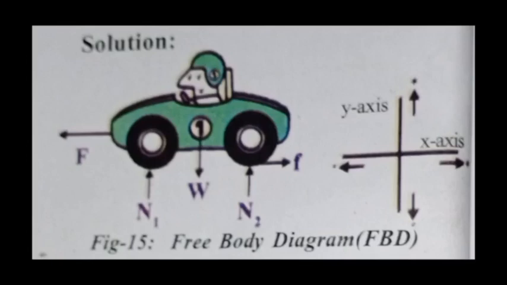The forces acting on the car are shown in the free body diagram.